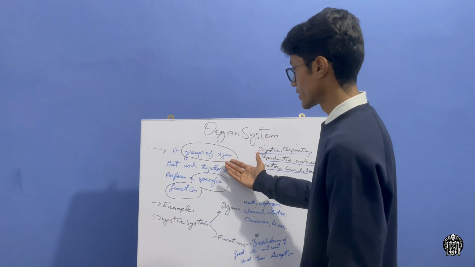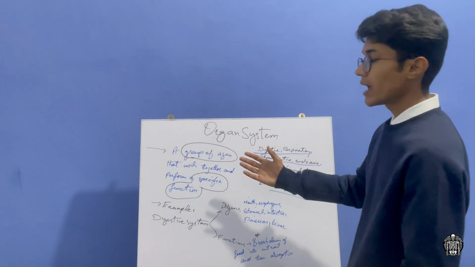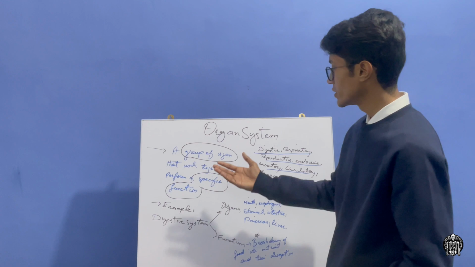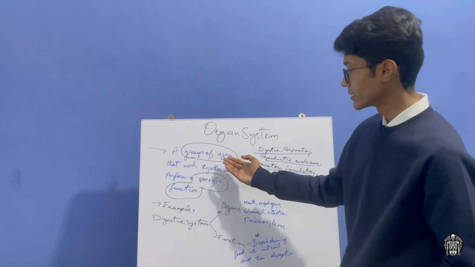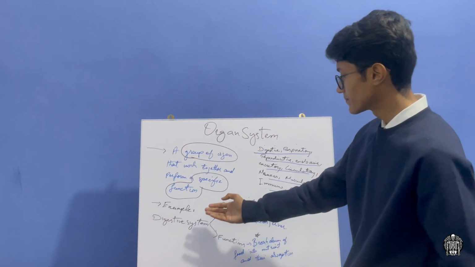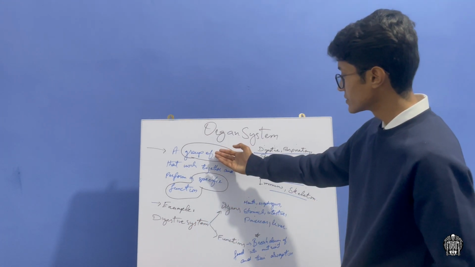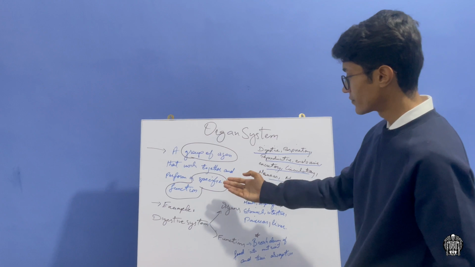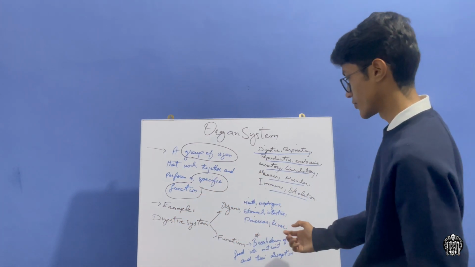What is an organ system? An organ system is basically a group of organs that work together and perform a specific function. In every organ system, we have to focus on these two things. First is the group of organs and second is the specific function. Here is an example of an organ system. This is the digestive system. First we consider the group of organs it contains, and after that we will learn what specific function it is delivering to the body.